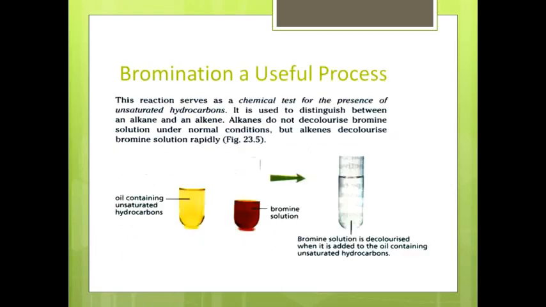1,2-dibromoethane. Bromination is a very useful process for the identification of a saturated and unsaturated hydrocarbon. Saturated hydrocarbons do not react with bromine and they don't decolorize bromine, while unsaturated hydrocarbons react with bromine and decolorize bromine solution rapidly.